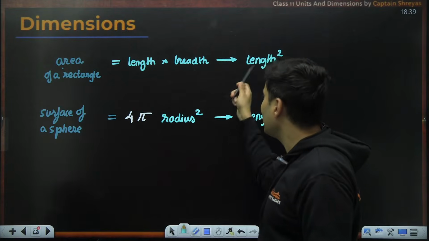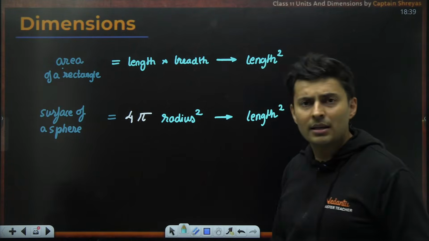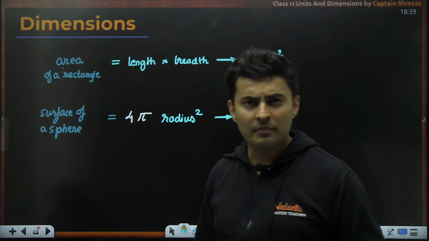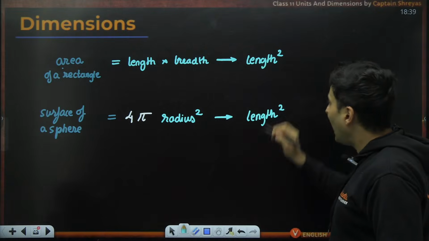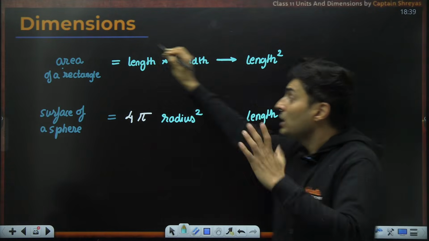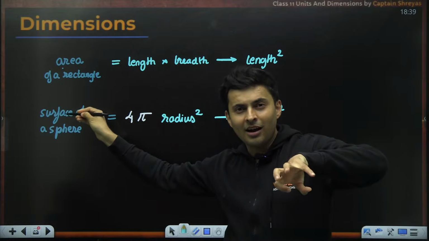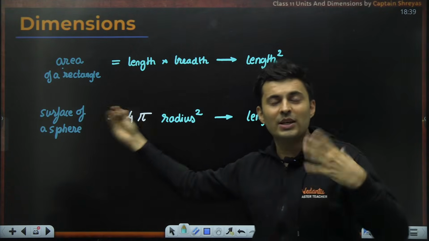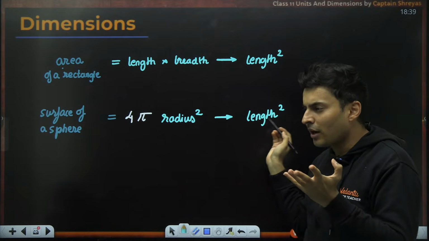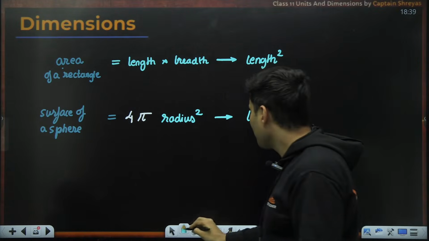For example, for length, use capital L. For mass, use capital M. For time, use capital T. So, I can say that the dimension of area is L square. The dimension of the surface of a sphere is L square. So what is the dimension?